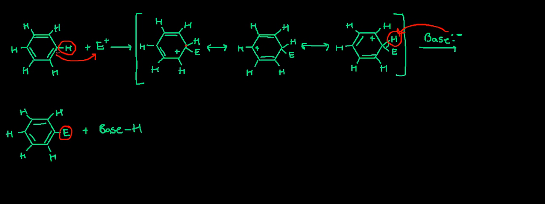This electrophilic addition is an endothermic reaction because the increased stability of the aromatic nature of the compound is broken. So it increases the energy level. When it removes this proton, that effect resumes.